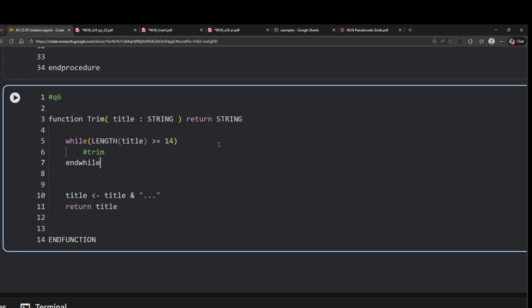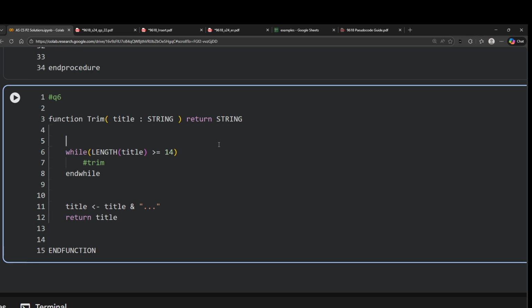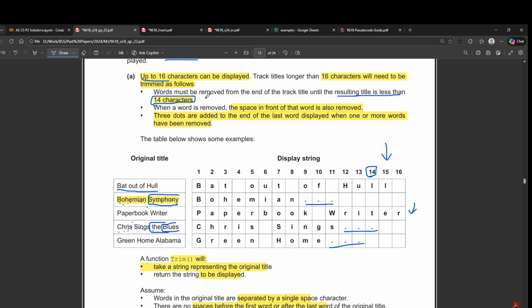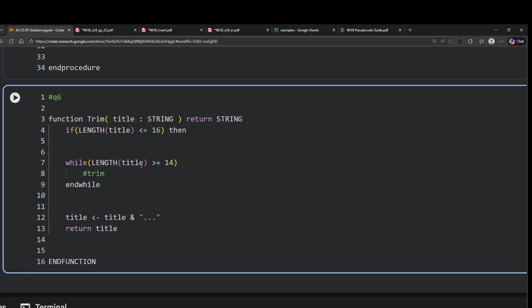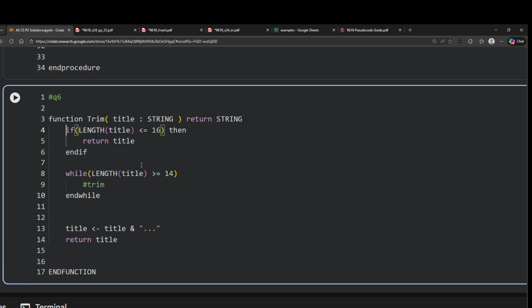So in case you were not able to solve it in the paper, or if you get a question like this that you blank out on, you can just write a partial solution like this to get some marks at least. Then if there is any string that is already less than or equal to 16 characters, that means it doesn't need trimming, so you just return the name as it is. So if length of the title is less than or equal to 16, then we are going to return the title, and we do end if.